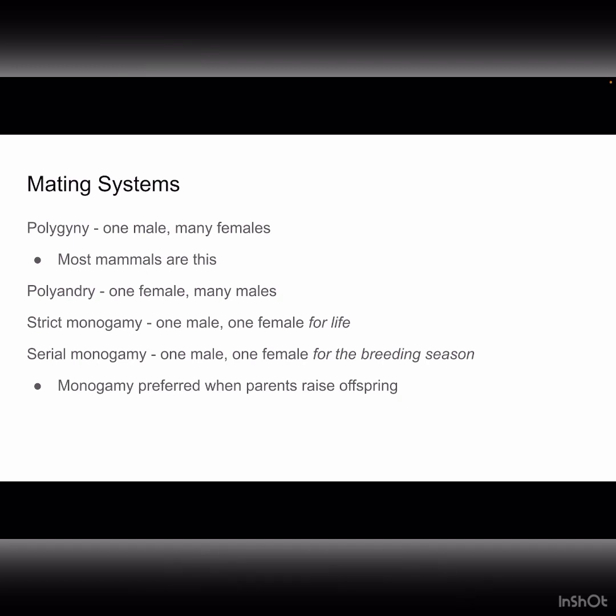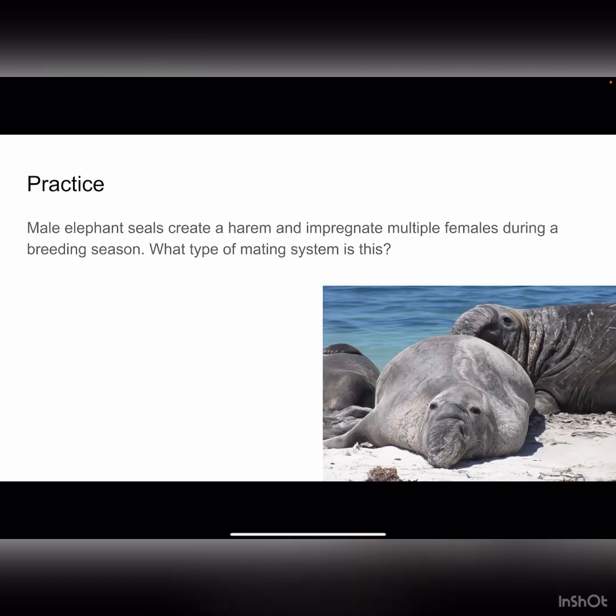This type of pairing typically exists in 2 forms, serial and strict. Serial monogamy is where one female and one male will mate for a breeding season. After the season, they'll part and just find another mate. The other type of monogamy is called strict monogamy, and it's where one female and one male mate for life. In nature, monogamy as a whole is often preferred when the parents raise offspring. So if the parents quickly abandon their offspring, then they're more likely to engage in one of the other mating systems. Let's do some practice.